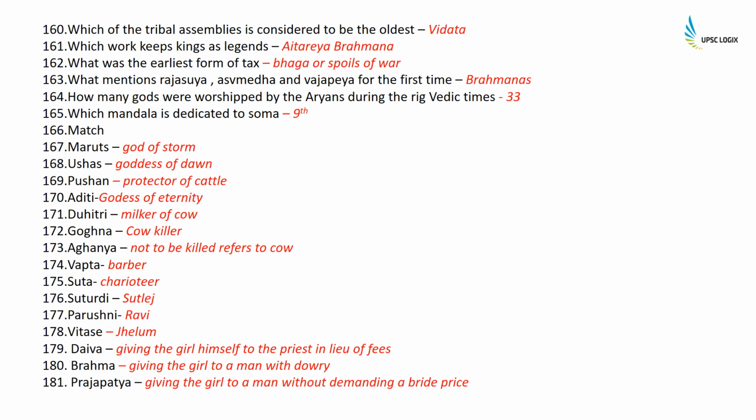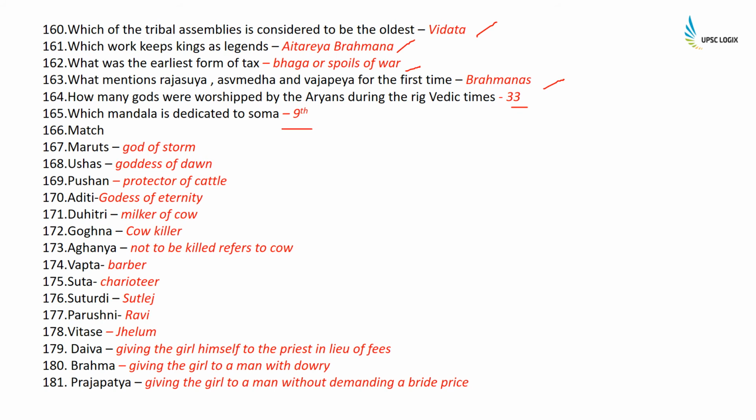Which tribal assembly is considered to be the oldest? It is Vidatha. Which work speaks of kings as legends? It is Aitareya Brahmana. What was the earliest form of tax? It was bhaga or spoils of war. What mentions Rajasuya, Ashvamedha and Vajapeya for the first time? It was the Brahmanas. How many gods were worshipped by the Aryans during the Rigvedic times? 33. Which mandala is dedicated to Soma? 9th.